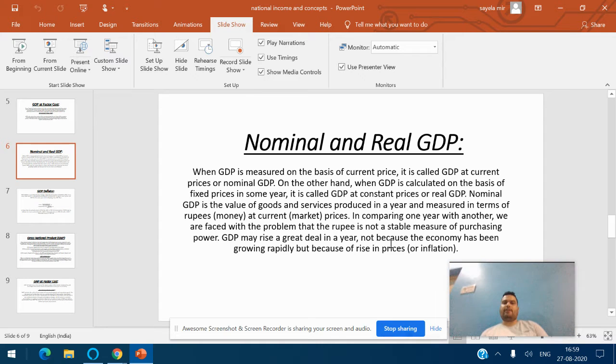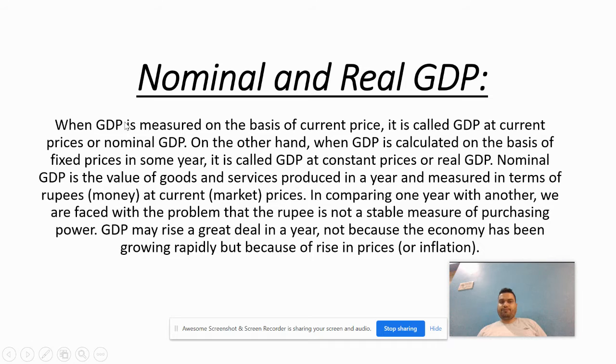Nominal and the real GDP. When GDP is measured on the basis of current price, it is called GDP at current price or nominal GDP. It means that the GDP, when measured at the basic price, at the market price which is prevailing as a current price, is called the nominal GDP. On the other hand, when GDP is calculated on the basis of fixed price in some year, it is called GDP at constant price or real GDP.